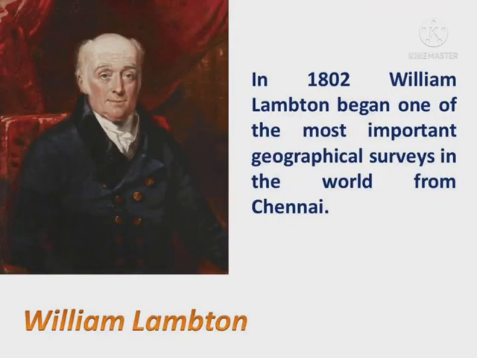In 1802, William Lambton began one of the most important geographical surveys in the world from Chennai in the south, culminating in the Himalayas, to determine the length of a longitude and also the heights of various places.